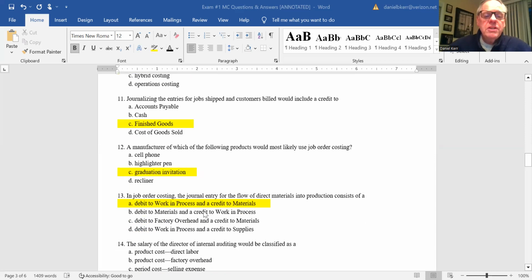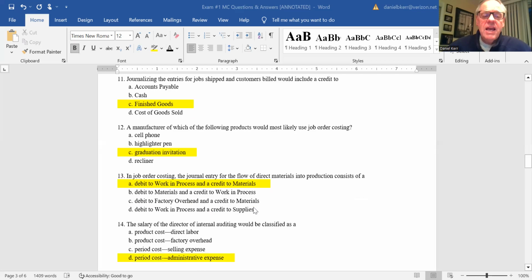13, in job order costing, the journal entry for direct materials, when you put a unit into production, would be debit work in process and credit materials. So again, think of the right answer first in terms of the journal entry, then go looking for it. So the answer is A.